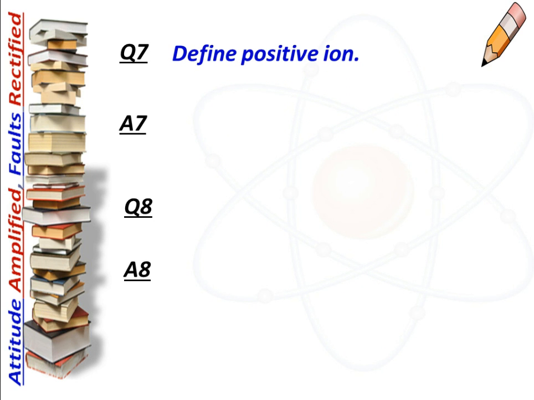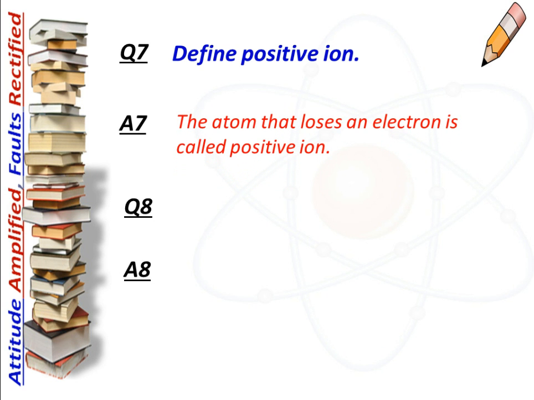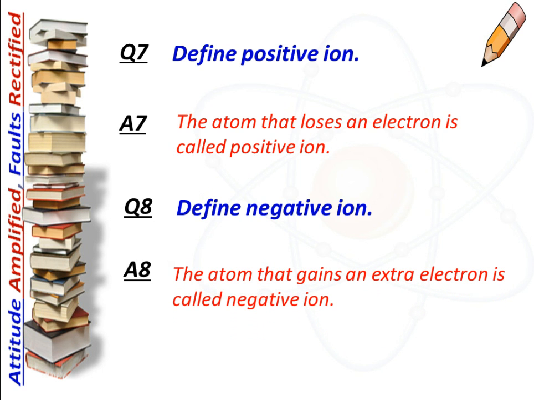Next question is, define positive ion. And the answer is, an atom that loses an electron is called a positive ion. The next question is, define negative ion. The answer is, an atom that gains an extra electron is called a negative ion.